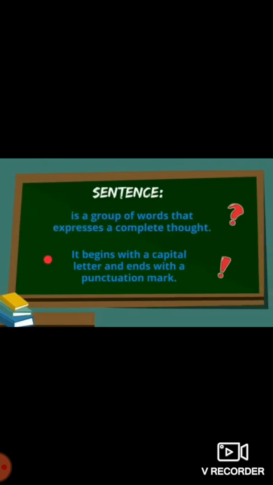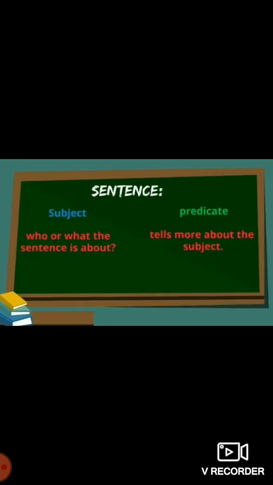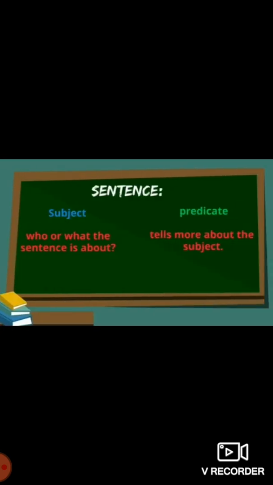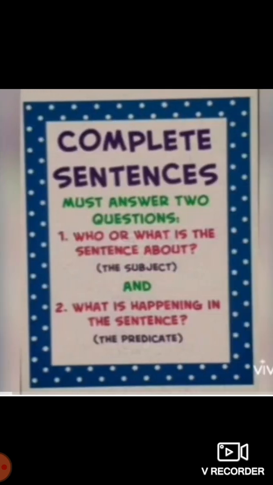So, a sentence is a group of words. Let us see once more, that expresses a complete thought, and it begins with a capital letter and ends with a punctuation mark. That punctuation mark can be a full stop, exclamation, or question mark. In a sentence, subject is who or what the sentence is about, and predicate tells more about the subject. Let us see once more.